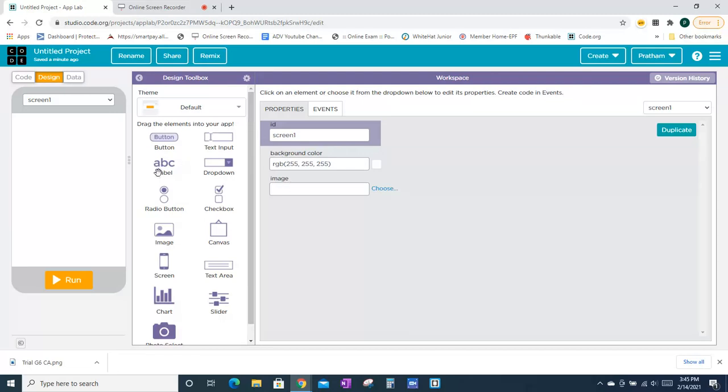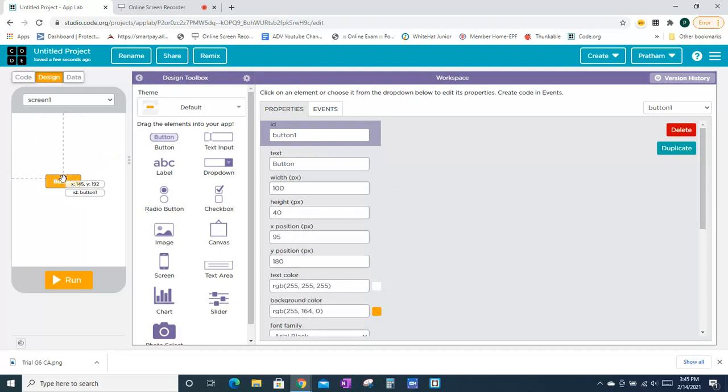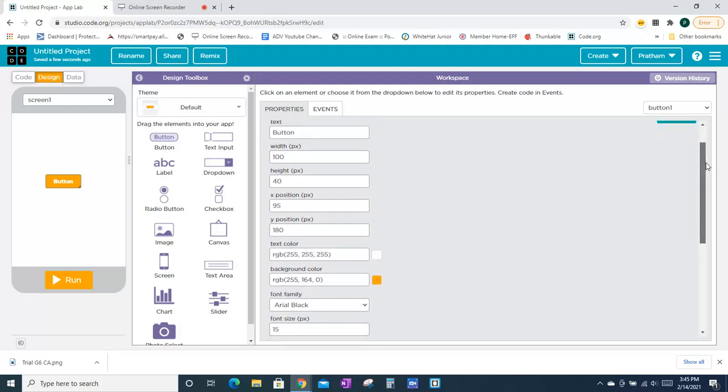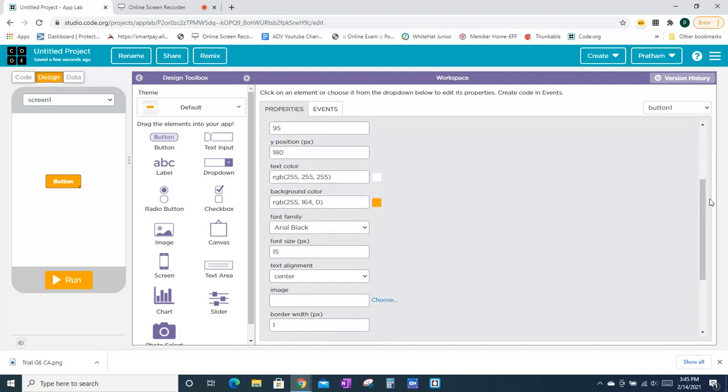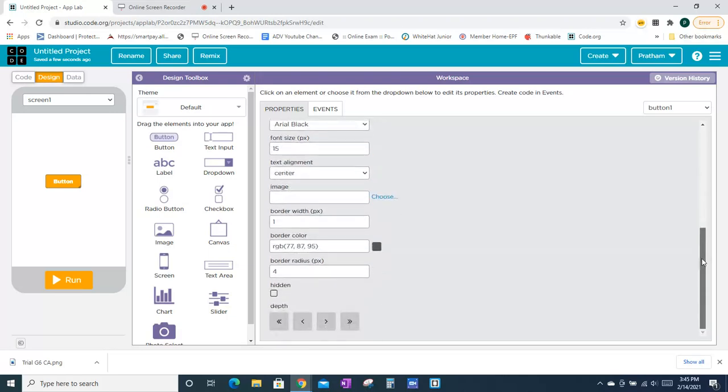Okay. If I drag a button, in the toolbox you click on this and drag it all the way here. It comes out automatically with some styling. The ID is button1, text is button, width is 100, height is 40, and the x and y coordinates are 95 and 180. The text color, background color, everything comes automatically, but the image doesn't come. We have to fill that in. And then there's hidden, which is not always hidden, and there's also depth.